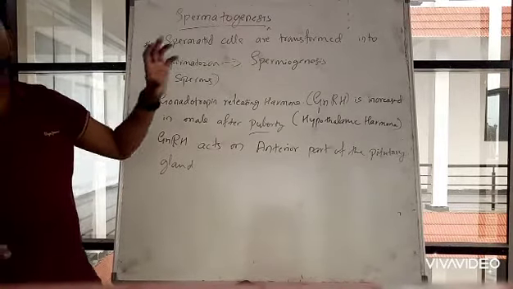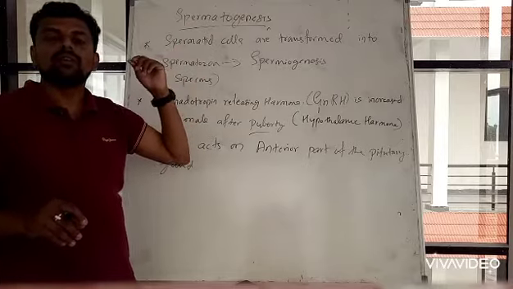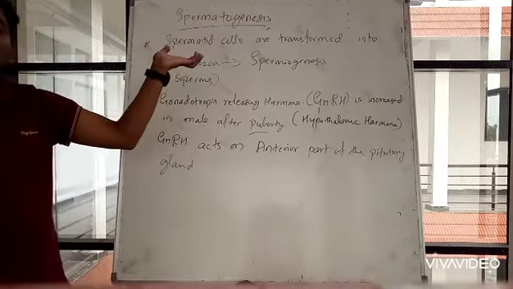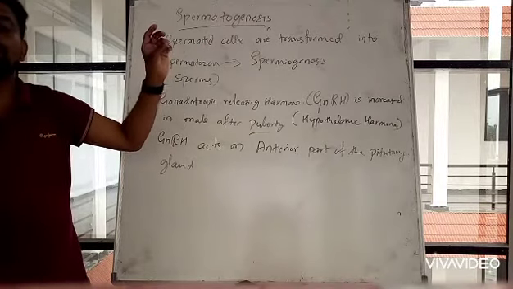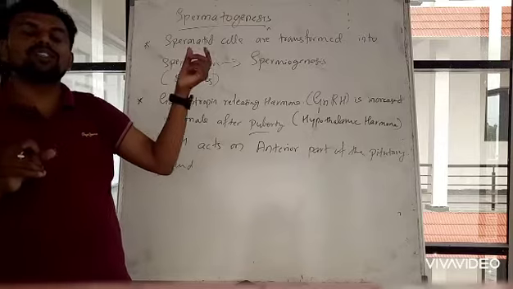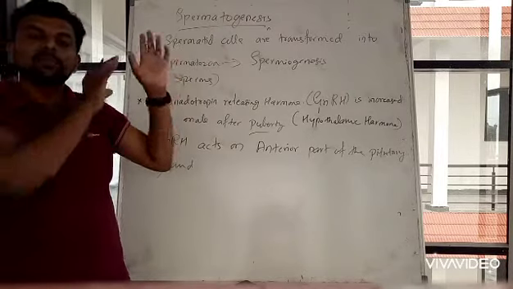If you can recall the structure of the brain, the pituitary gland is present below the hypothalamus as a small bulged structure.